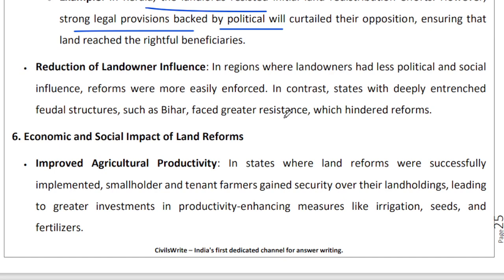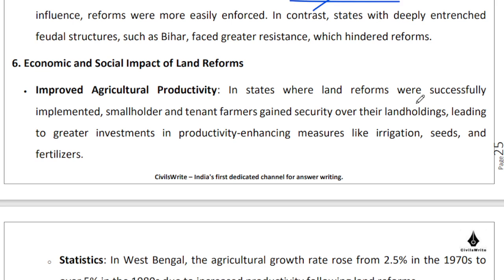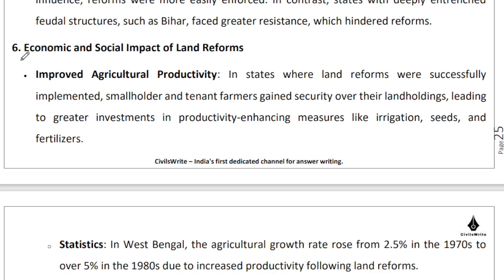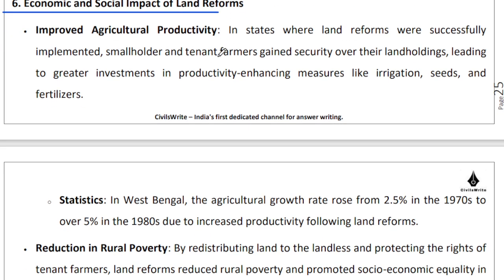In regions where landowners had less political and social influence, these reforms were implemented well. Where landowners were deeply entrenched in the political system, it was not implemented. The economic and social impact of land reform was also quite significant, but that is not a part of the question here.